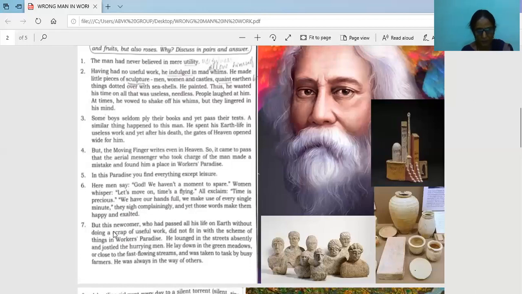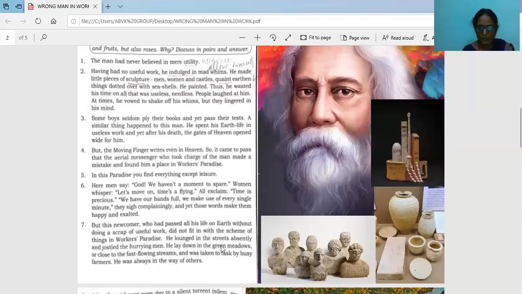Now, the seventh para is telling: but this newcomer, who had passed all his life on earth without doing a scrap of useful work, did not fit in with the scheme of things in workers' paradise. So our man, who came to heaven, who was wrongly placed in heaven, what happened to him? He passed all his life on earth also without doing any useful work. So he did not fit in with the scheme of things, that is, workers' paradise. What is the scheme? Continuously working without any leisure. So the man was not fitting in that place.